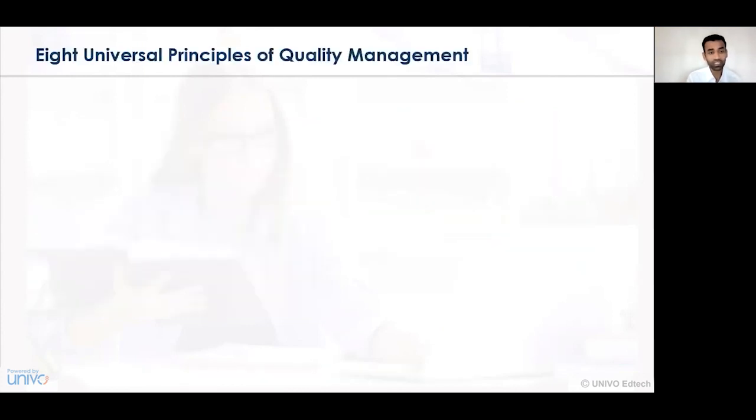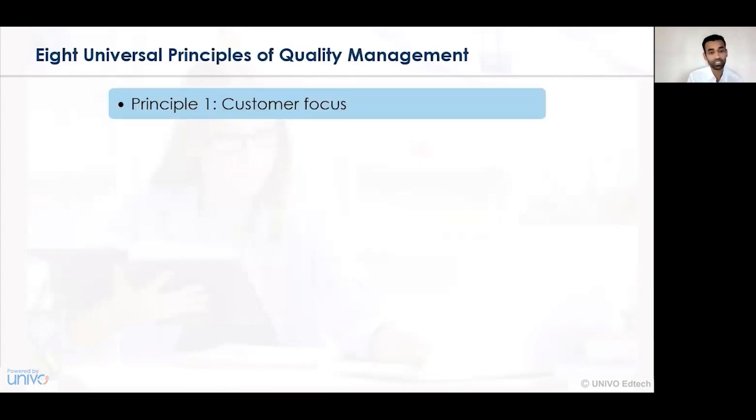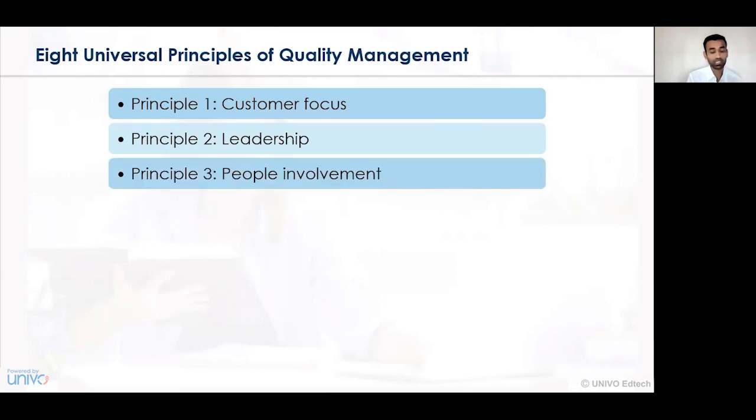Now let us understand the eight universal principles of quality management. Number one, the first principle is the main or ultimate customer as the focus. Number two, the second principle is the leadership skills and qualities that need to be incorporated in the business organization. The third principle is the involvement of people, that is people within the organization and people outside the organization. The fourth principle is the process approach, that is what process or series of activities we are following.